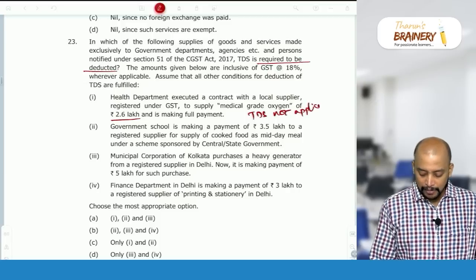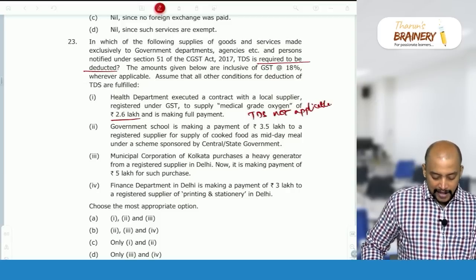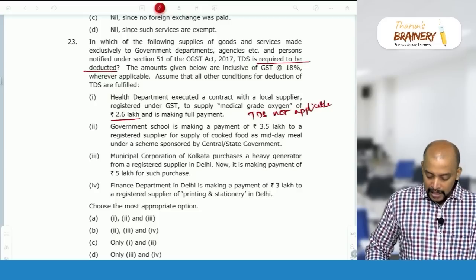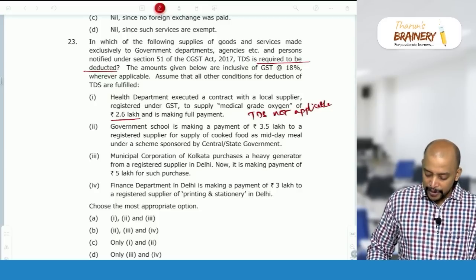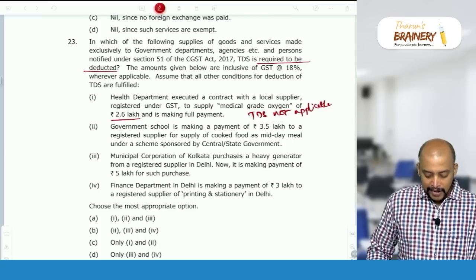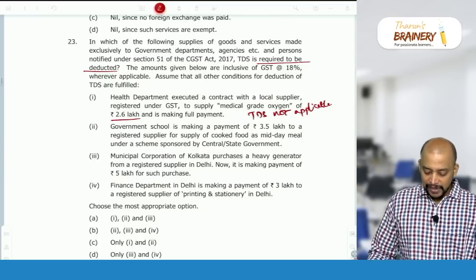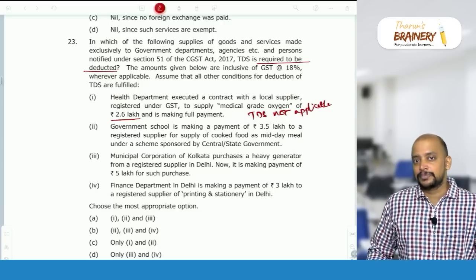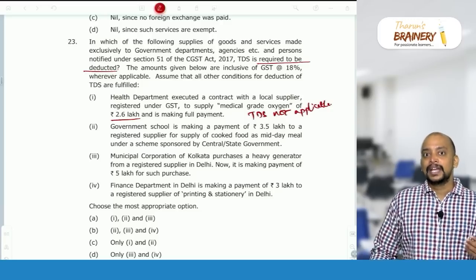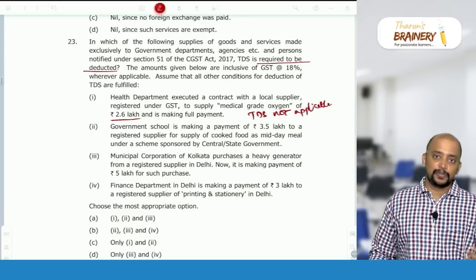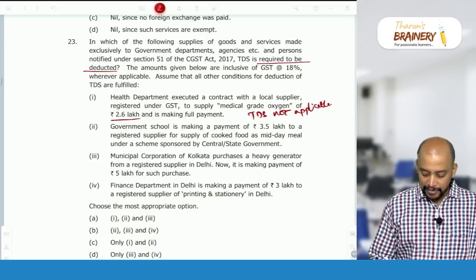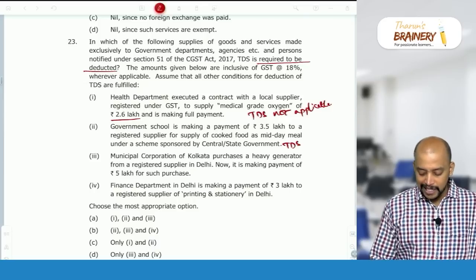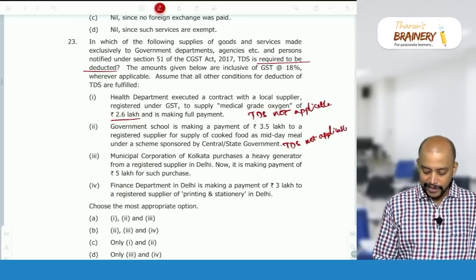TDS not applicable here. Then second, a government school is making payment of 3.5 lakhs to a registered supplier for cooked food under the midday meal scheme. See, supply of catering services to a school is actually exempted. Category 1 education institution: catering, security and housekeeping, transportation. So, therefore, it is exempted. TDS is applicable only if it is taxable. So, here also TDS is not applicable.